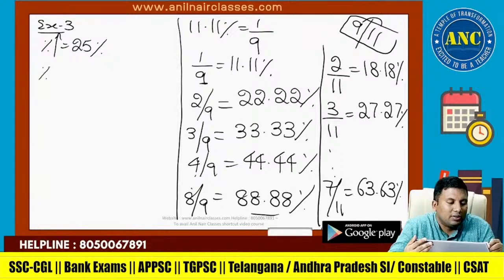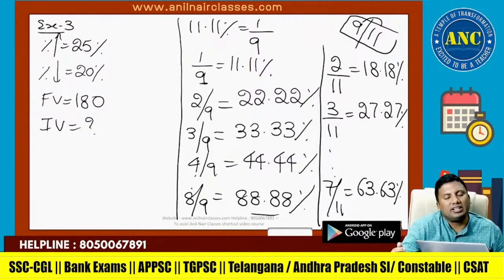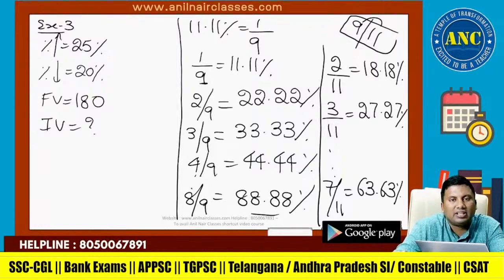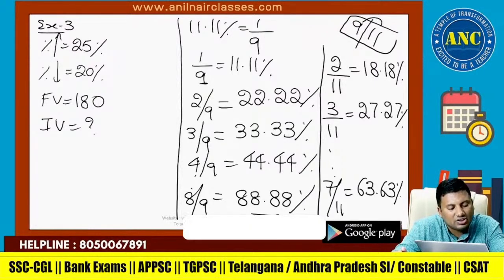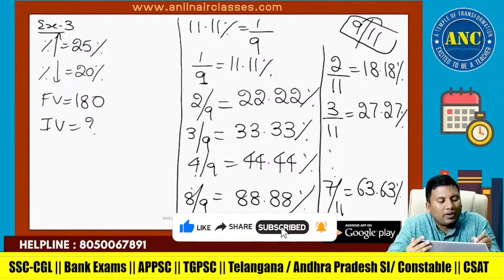Another question. Percentage increase is 25%. Percentage decrease is 20%. Final value is 180. Find the initial value. 25% is 1 by 4.